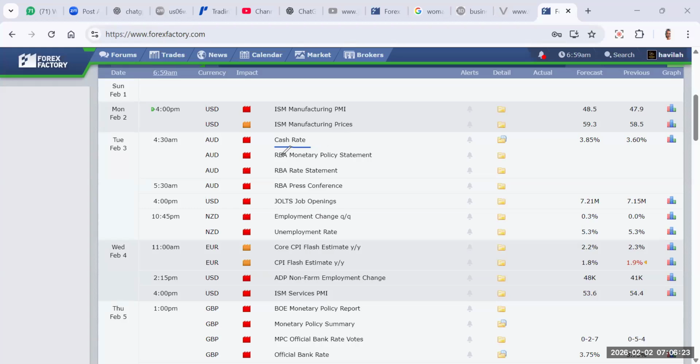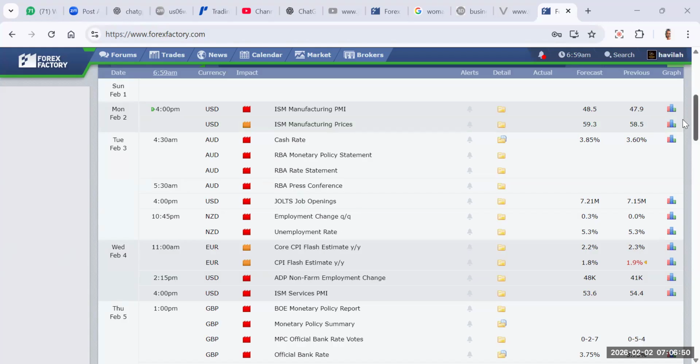So we're having interest rate, which is called cash rate in Australia, by 4:30 a.m. tomorrow morning. That's Tuesday morning Nigerian time. You can wake up early to trade this event. It's usually volatile, so there's enough volatility to push price. Just make sure you make yourself available to trade it. That's from 4:30 a.m. to 5:30 a.m. tomorrow morning from Australia.